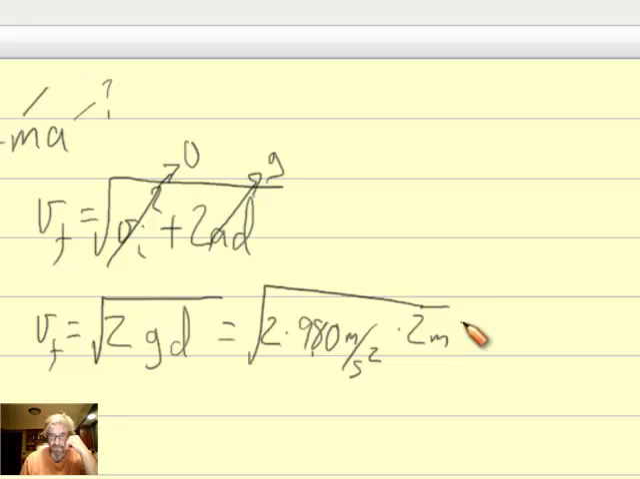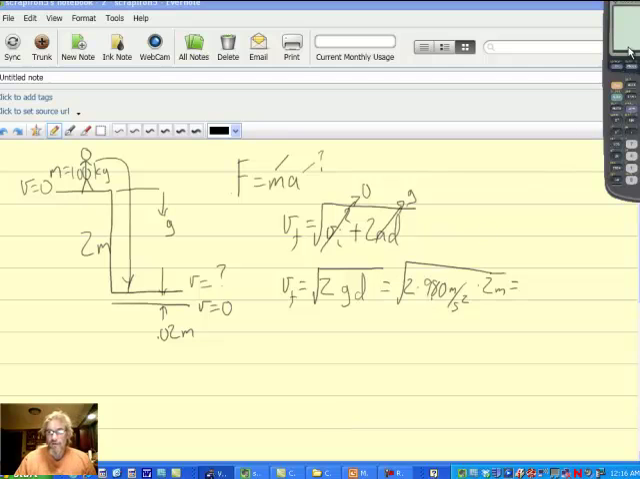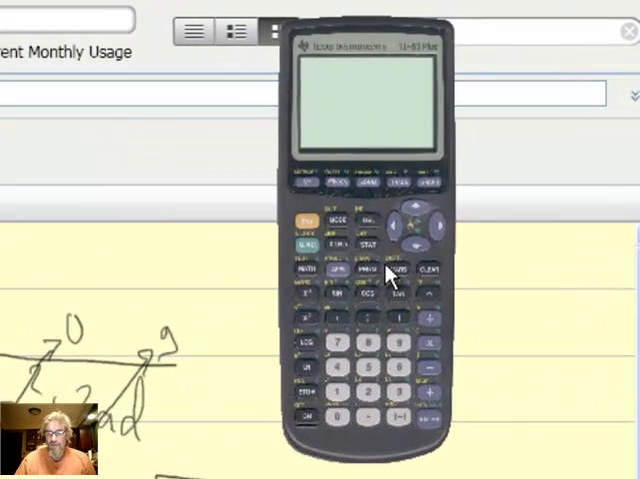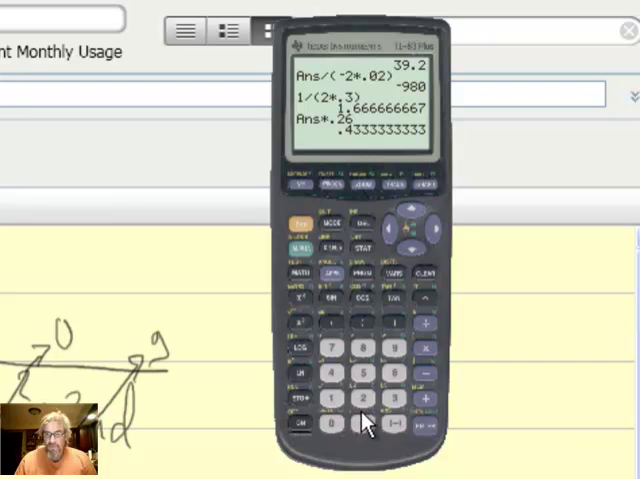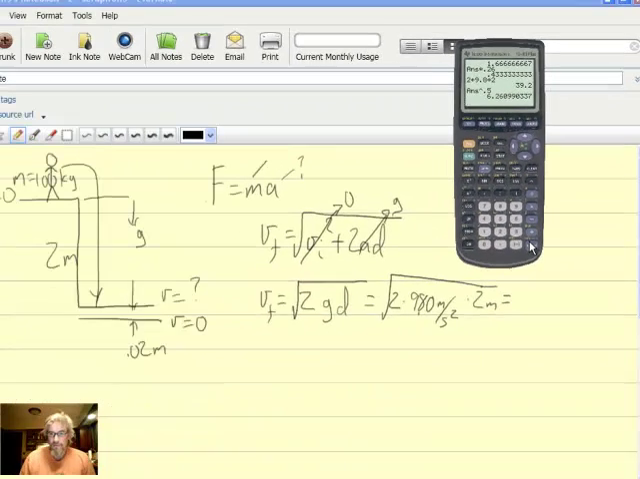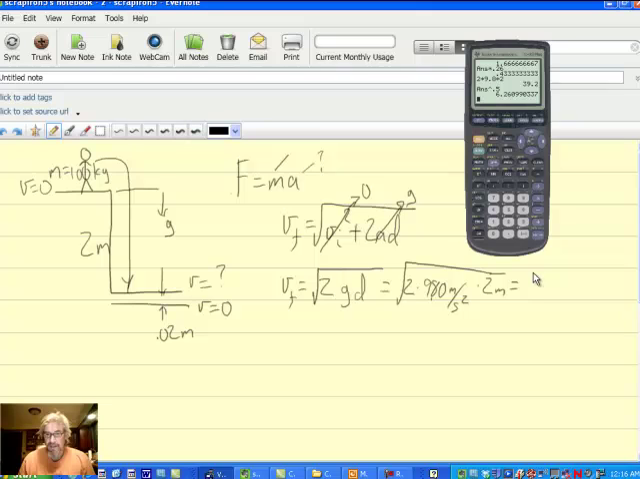Let's grab a calculator and do these calculations. 2 times 9.8 times 2, 39.2. We'll take the square root of that. Well, here's what we get. At the end of his fall, in other words, at the top of the mud, he's doing 6.26, and the units are meters squared per second squared, square rooted, which is just meters per second.